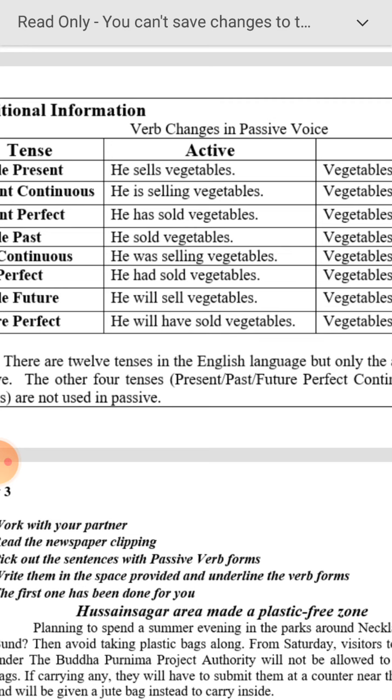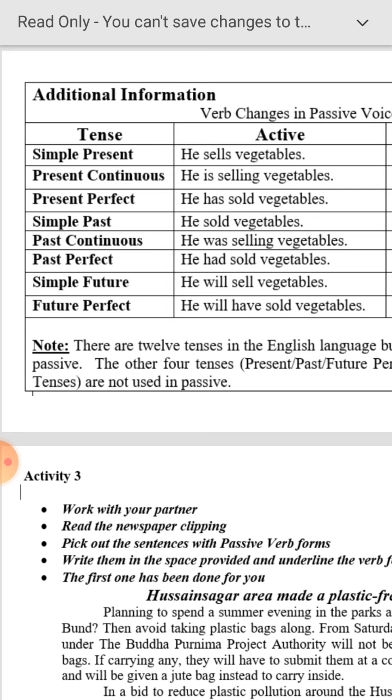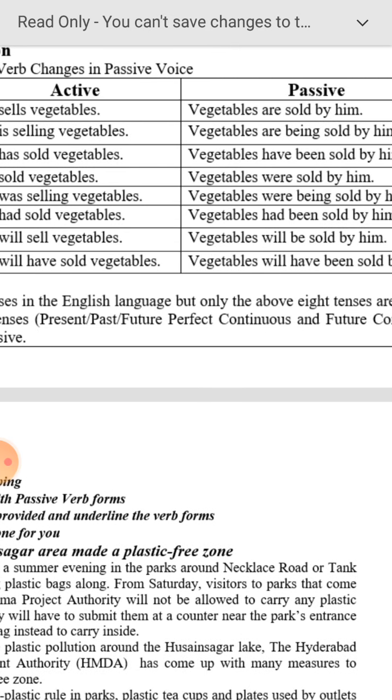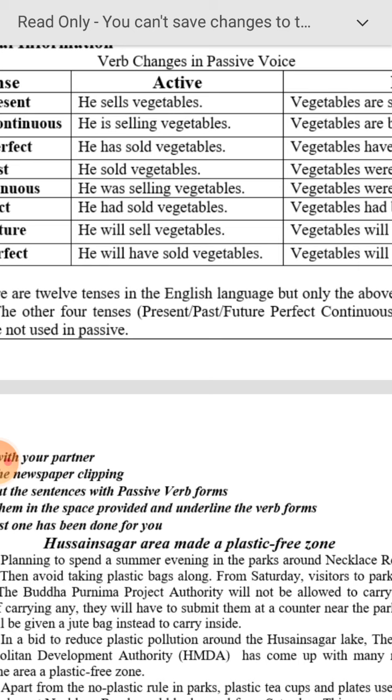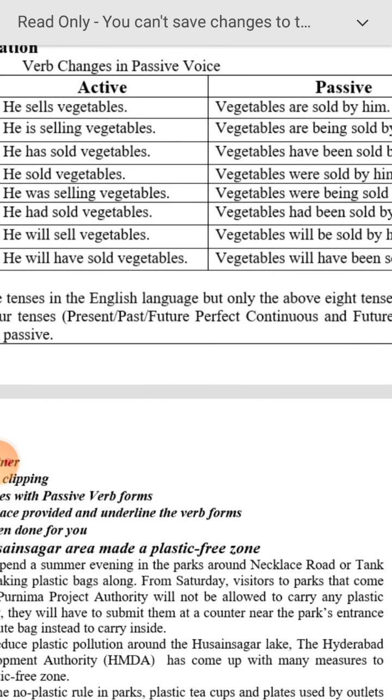Vegetables are being sold by him. He has sold vegetables. Vegetables have been sold by him. He sold vegetables. Vegetables were sold by him. He was selling vegetables. Vegetables were being sold by him. He had sold vegetables. Vegetables had been sold by him.